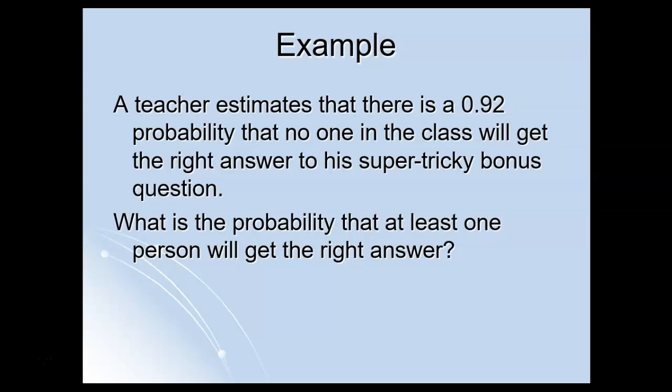So maybe nobody gets the right answer, maybe one person gets it, maybe two people get it, maybe everybody gets it, but it's got to be either that nobody gets it or that at least one person gets it. If at least one person gets it, that means it's not true that nobody got it. So the probability that at least one person gets it would be 1 minus the probability that nobody got it. So 1 minus 0.92 equals 0.08.